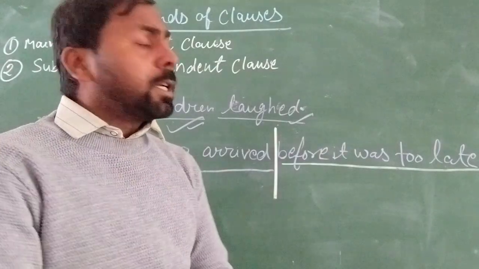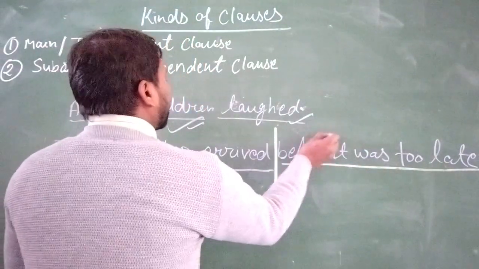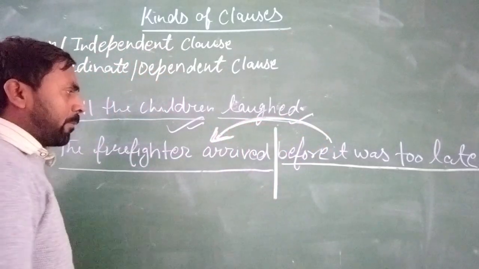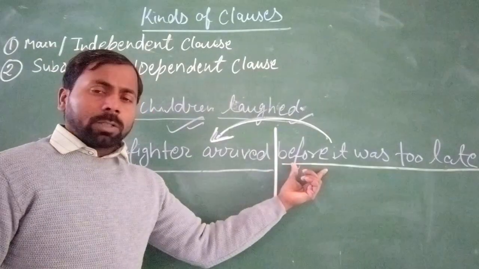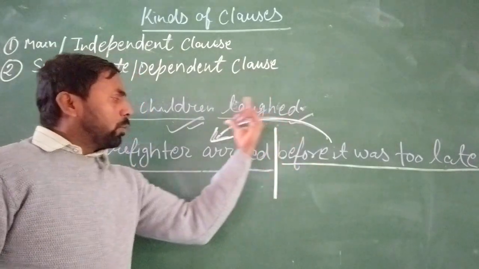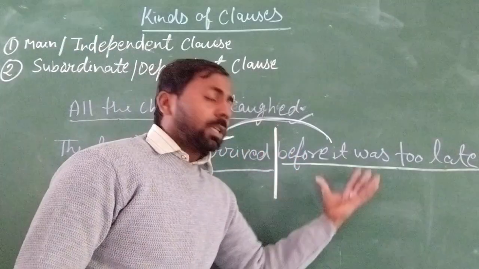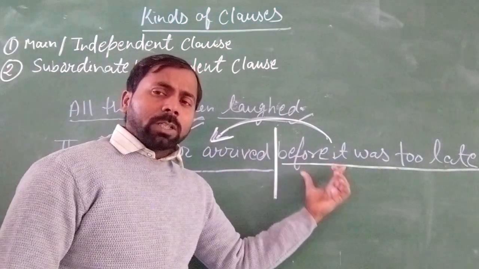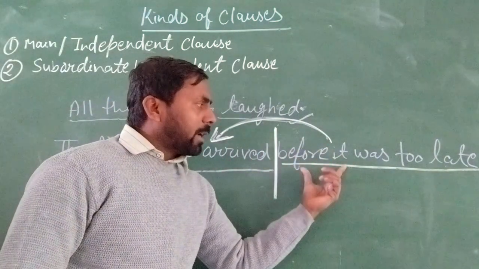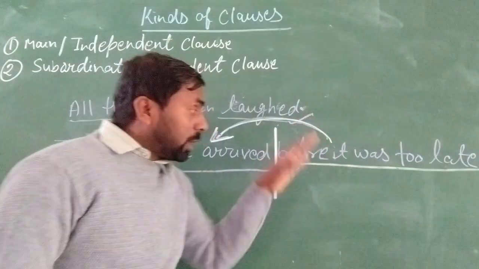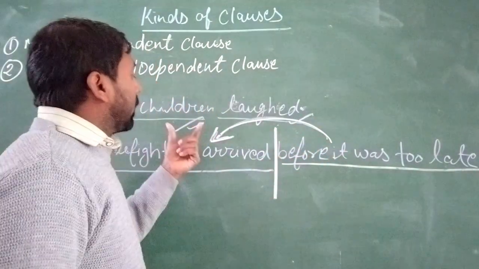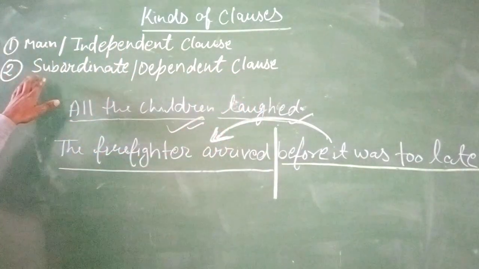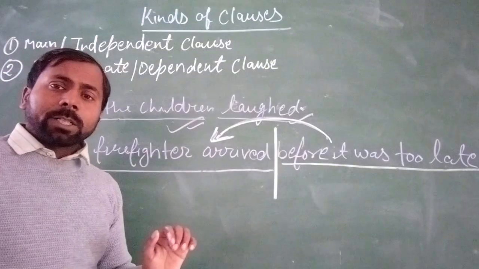So this clause completely depends on the first clause. Okay, it is a dependent clause. Why? Because it depends on another clause to express its sense. If you cannot add the first sentence with this clause, then it cannot express its complete sense. So this must be a dependent clause. Dependent clause means subordinate clause. I hope you all understand.